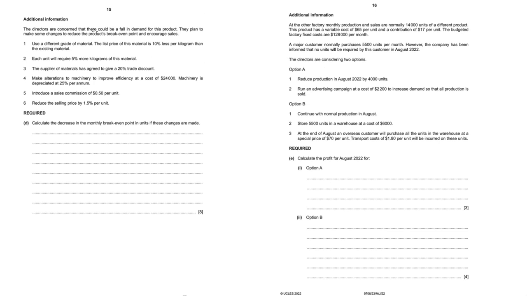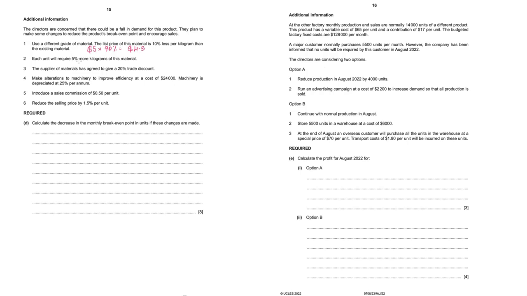The directors are concerned that there could be a fall in demand for this product. They plan to make some changes to reduce the product's break-even point and encourage sales. Use a different grade of material. The list price of this material is 10% less per kg. Earlier, the list price was $5 per kg. So if we reduce 10%, it becomes $4.5 per kg.